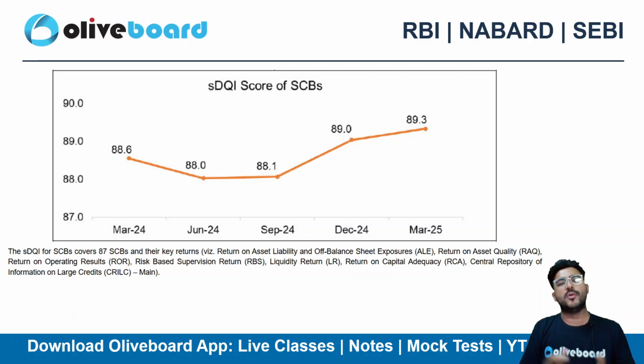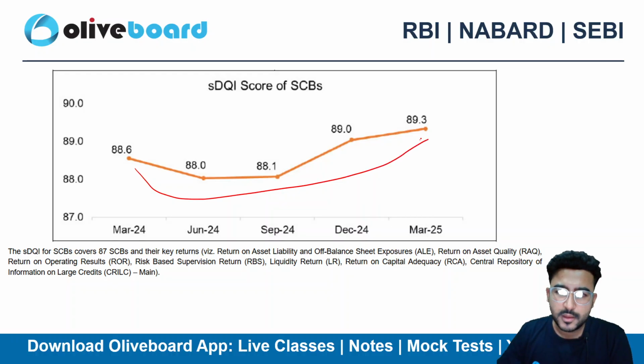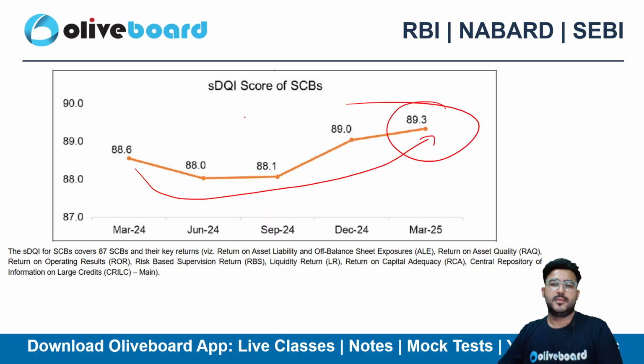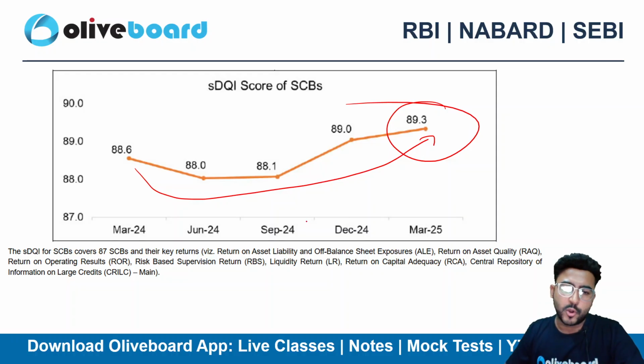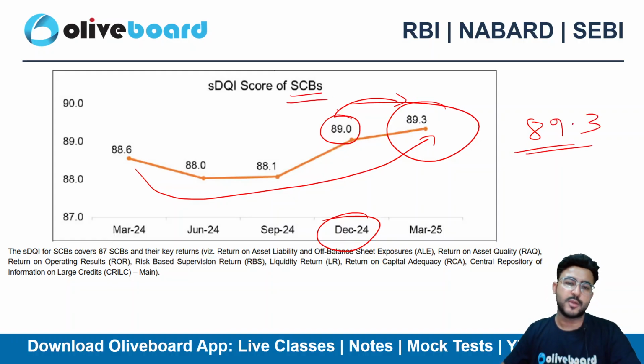If I talk about the overall SDQI score, there is definitely an increase quarter on quarter basis. As compared to December 2024, the data was 89 and now it has marginally increased to 89.3, right? So this is the data of scheduled commercial bank.